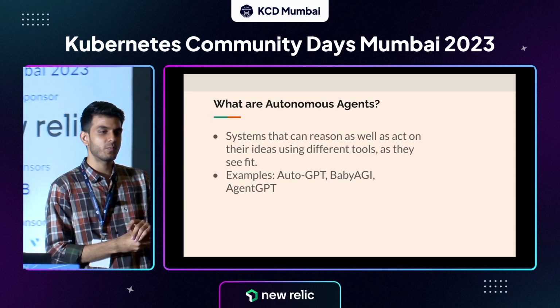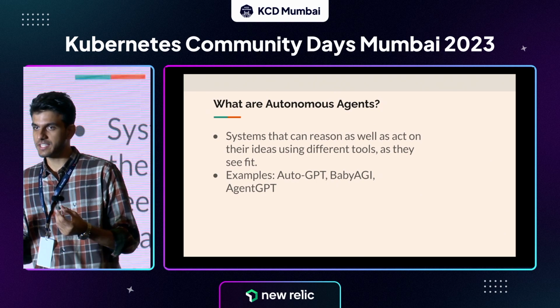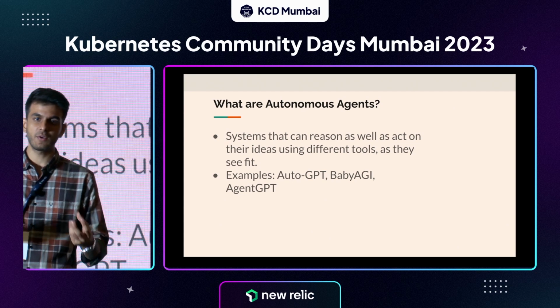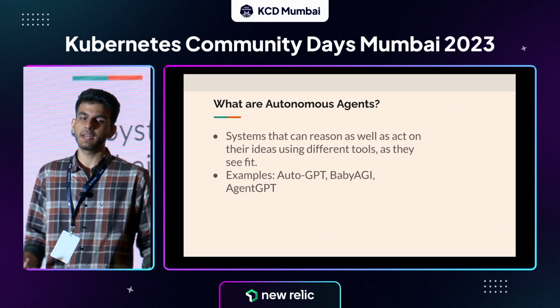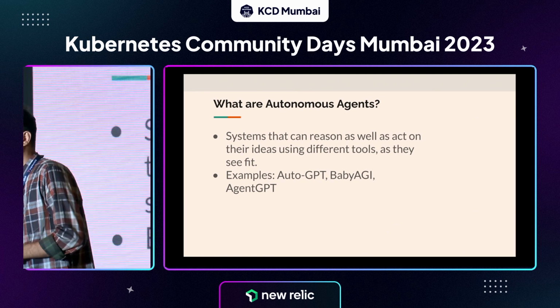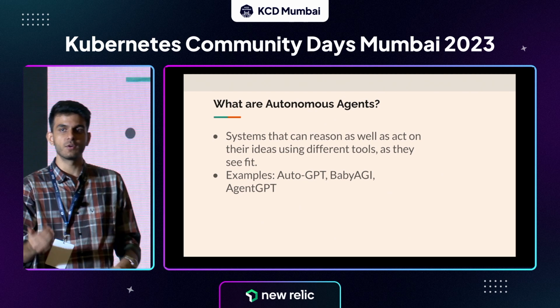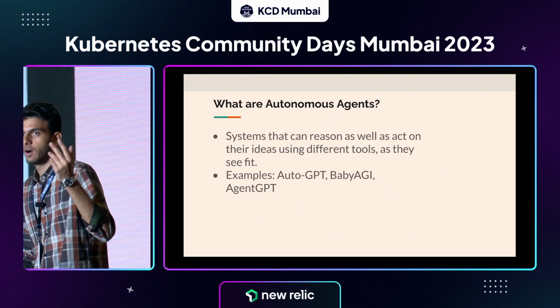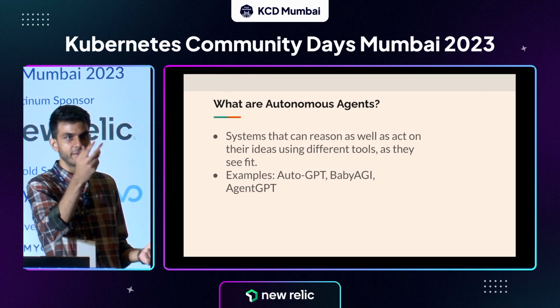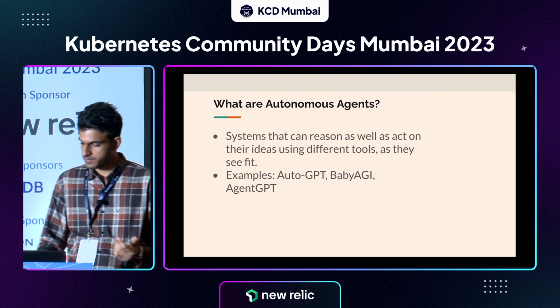To summarize, agents are systems that can reason as well as act on their reasoning. For example, if you ask it to perform something, it can reason, okay, maybe I need to do these tasks, and then it performs those tasks as well. That is what an agent is. An autonomous agent is something that can do its work without any human interference. As mentioned, BabyAGI is one example, and Auto-GPT and Agent GPT are others.